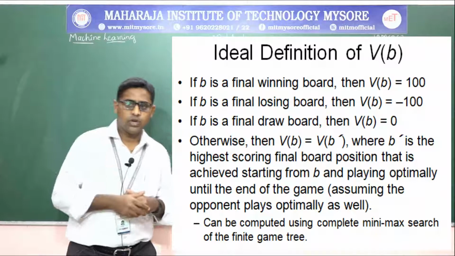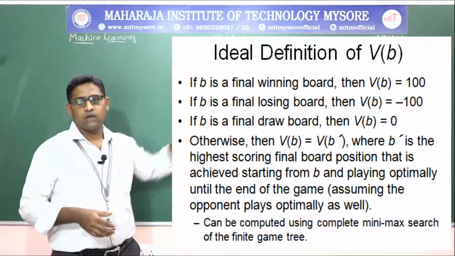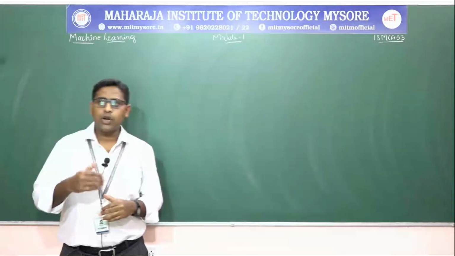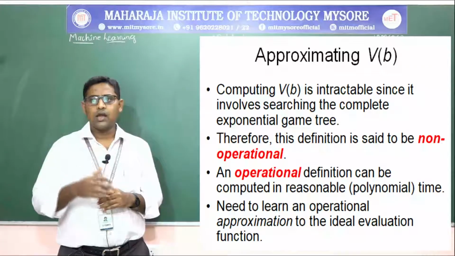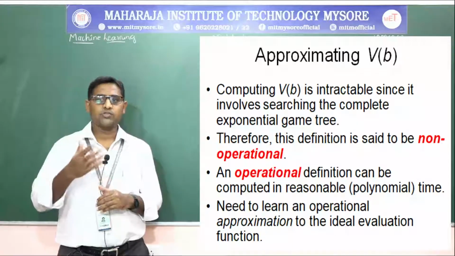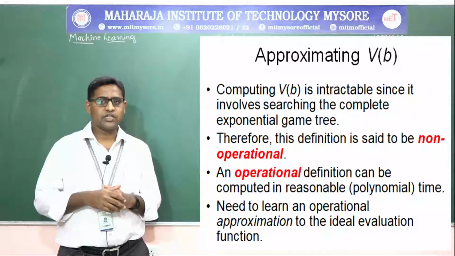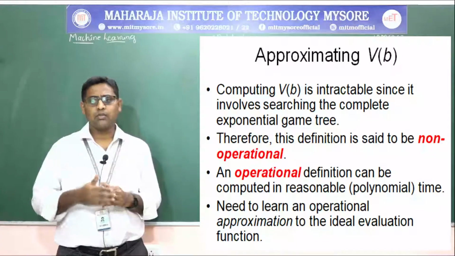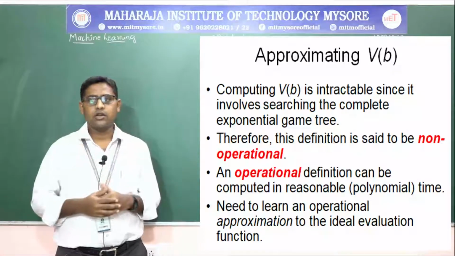This can be computed using the complete minimax search of the finite game tree, approximating the V of B. So computing V of B is intractable, since it involves searching the complete exponential game tree. So it is non-operational, and an operational definition can be given. In polynomial time, we need to learn the operational approximation to the ideal evaluation function.